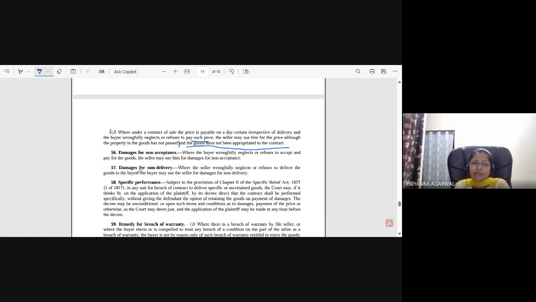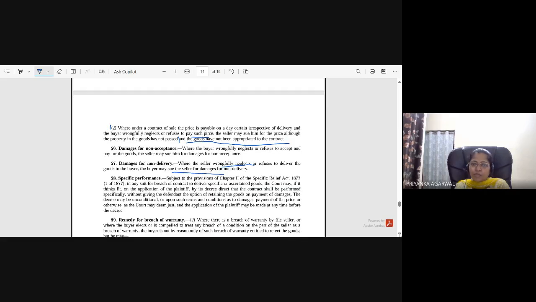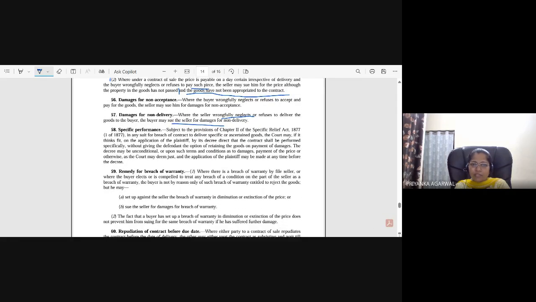Okay. Damages for non-delivery. Where the seller wrongfully neglects or refuses to deliver the goods to the buyer, the buyer may sue the seller for damages for non-delivery. It is the opposite right, where the seller is neglecting wrongfully or refusing to deliver. In that case, the buyer can sue him for the damages for non-delivery.